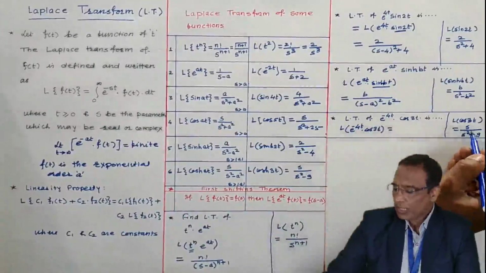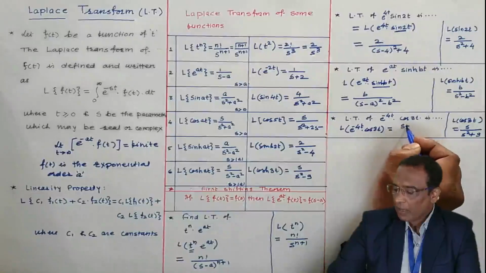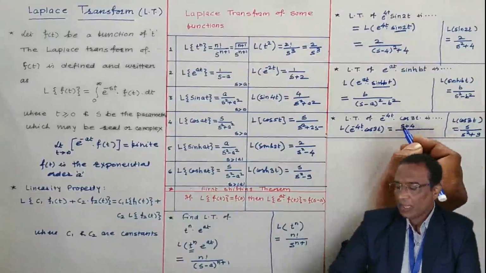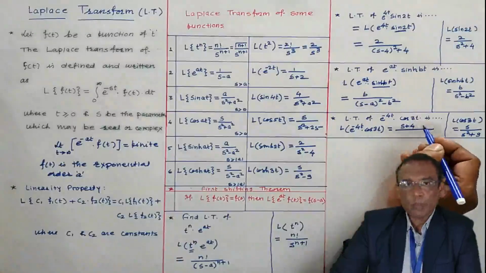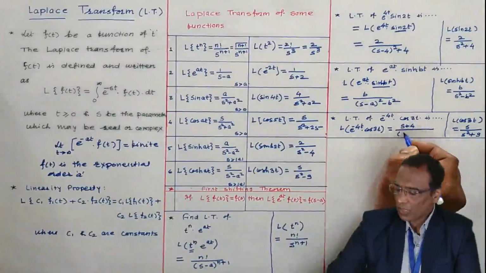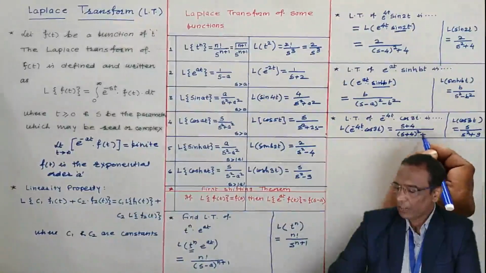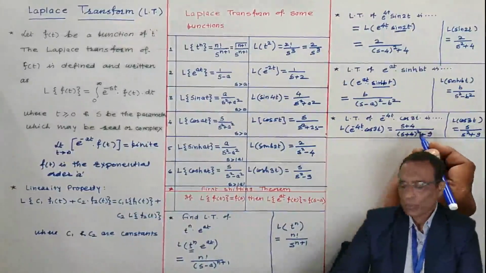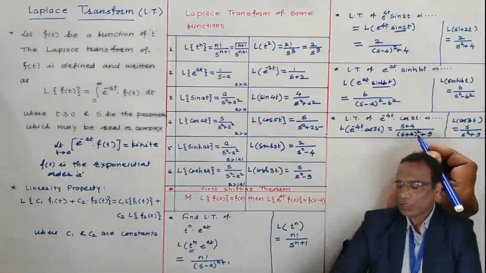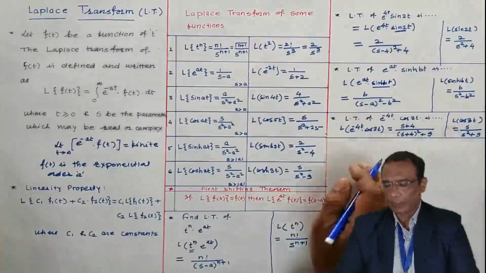In the Laplace of cos 3t, replace s by s minus 4. Here s minus of minus 4 is s plus 4. I am writing directly: s plus 4 whole square plus 9. Expanding, s square plus 8s plus 16 plus 9, in that way you can write.